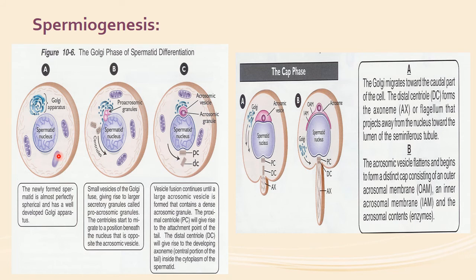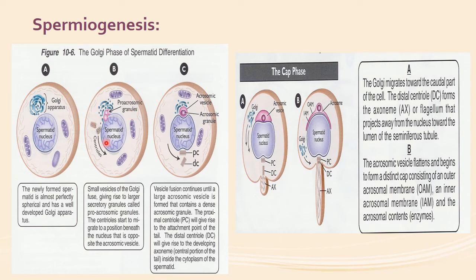So first is the Golgi phase. Now you can see here the newly formed spermatid is rounded in structure. This is a spermatid nucleus with all the cytoplasm and cellular organelles, the Golgi apparatus, and a lot of mitochondria. So first, the Golgi apparatus has small vesicles. These small vesicles will coalesce to form a large granule, and this is called the proacrosomic granule.